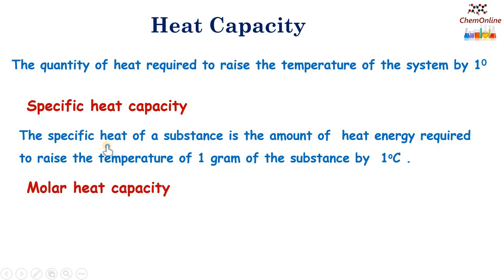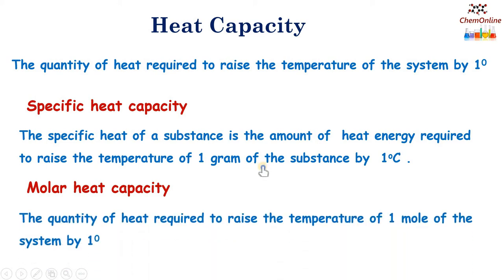The specific heat capacity, or the specific heat of a substance, is the amount of heat energy required to raise the temperature of 1 gram of the substance by 1 degree Celsius. Whereas the molar heat capacity is the quantity required to raise the temperature of 1 mole of the system by 1 degree.